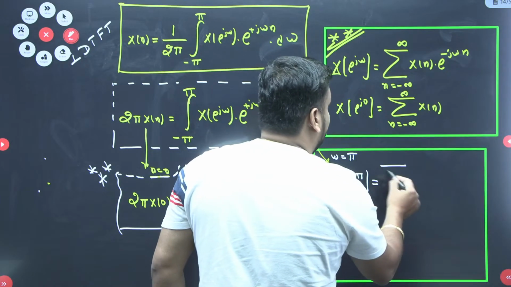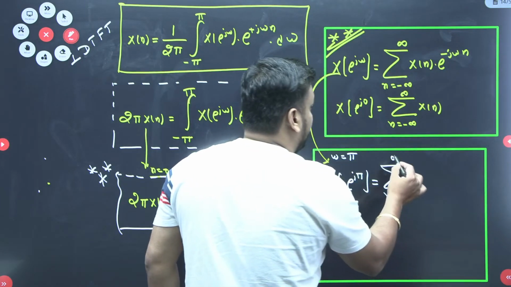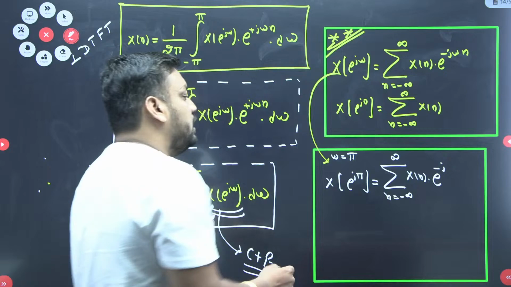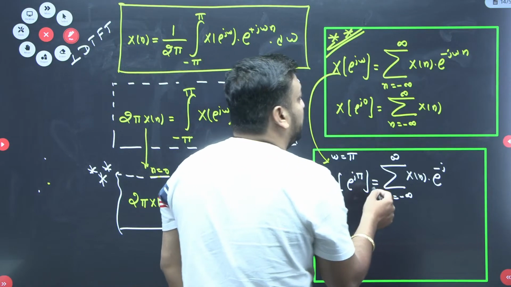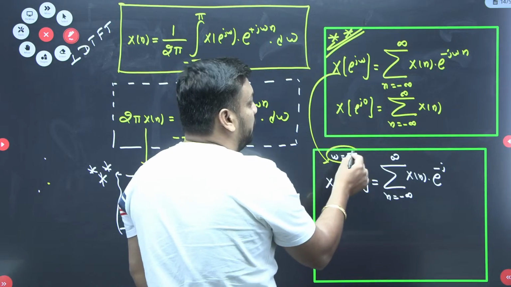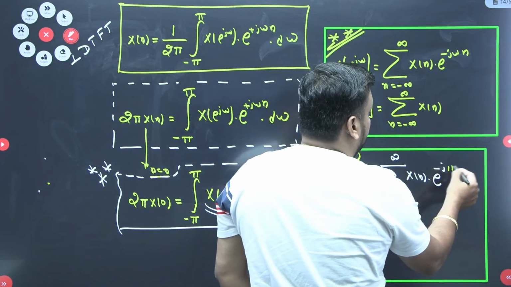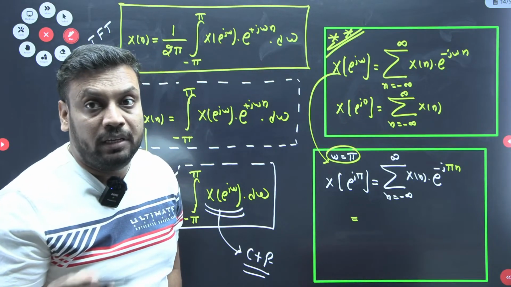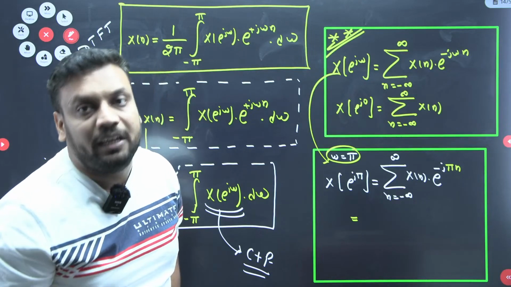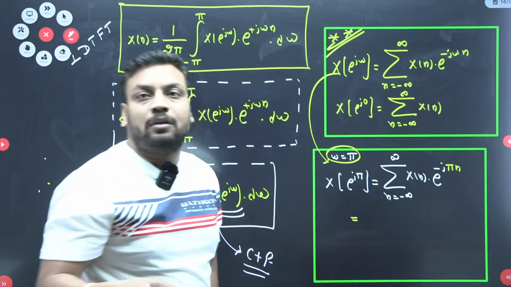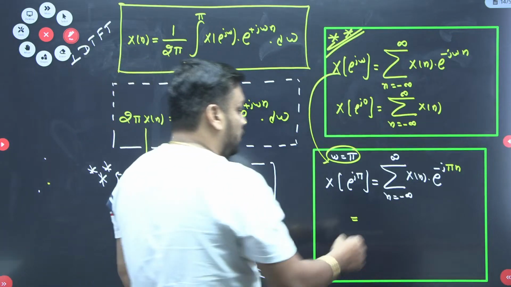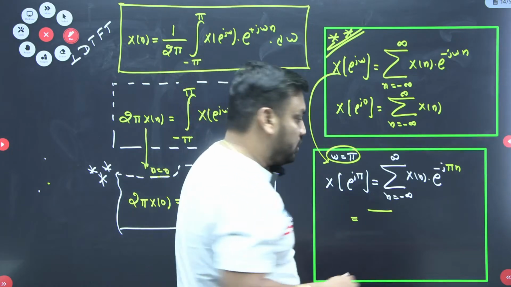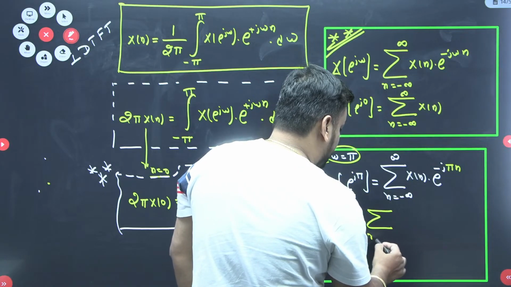Wherever omega is on the right hand side, the sigma from n equal to minus infinity to infinity stays as it is, x[n] as it is, and e^(-jωn). Can I replace omega with pi? Yes, sir. So if you replace omega with pi, we get e^(-jπn). And do you know what e^(jπ) or e^(-jπ) is? It is nothing but minus 1, because it opens in Euler form as cos θ plus j sin θ. So the cos π value is minus 1, and the cos(-π) value is also minus 1, because cos(-θ) is cos θ. Basic trigonometry, I hope you know.